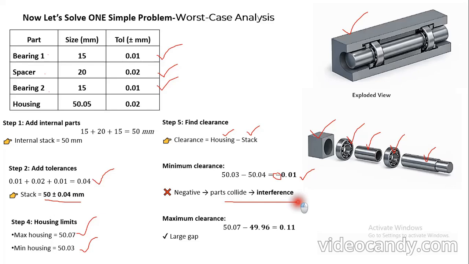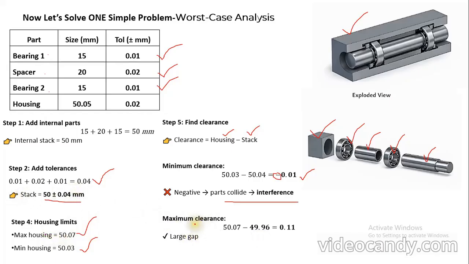Now next we are going to calculate the maximum clearance. The maximum clearance is the maximum value of the housing, which is 50.07, minus the stack value.